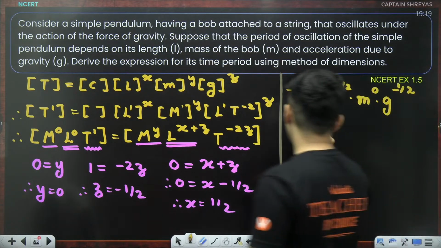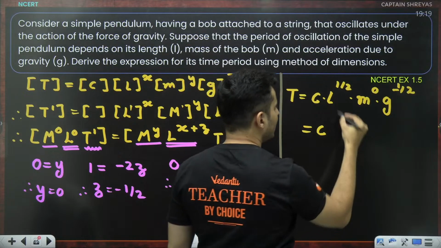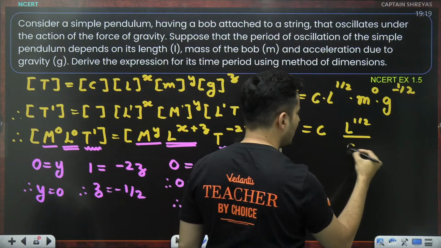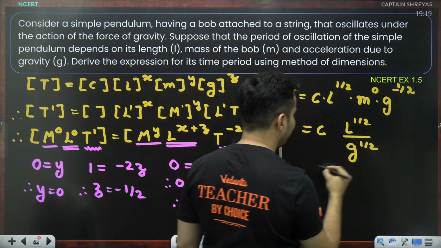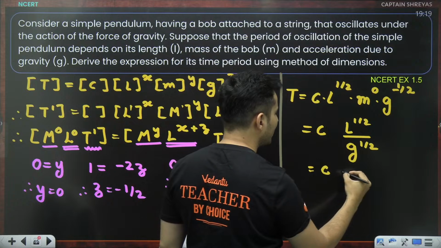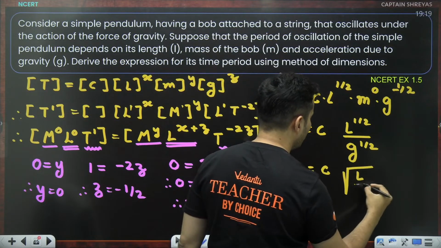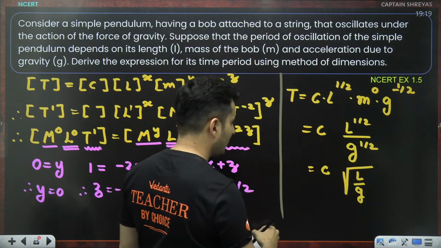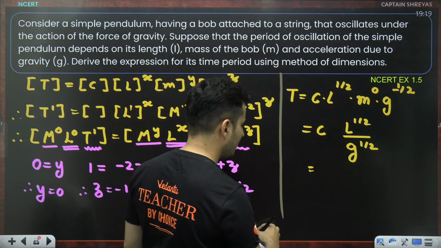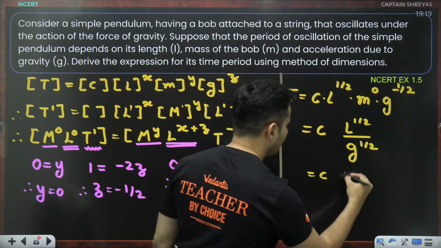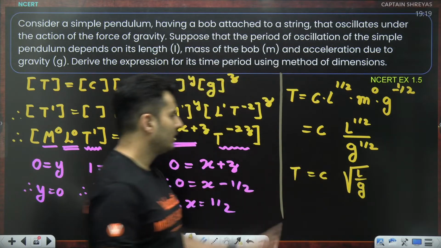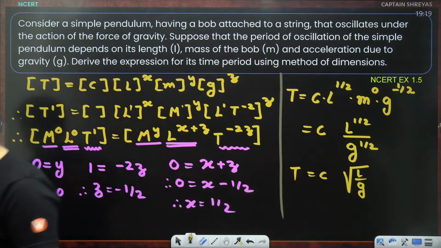Can I write this as C, length raised to half, divided by M raised to 0 is 1 only, divided by g raised to half? What is raised to half? It is basically root. So it is root of L by g. So time period is C, root of L and root of g together, and this is it.